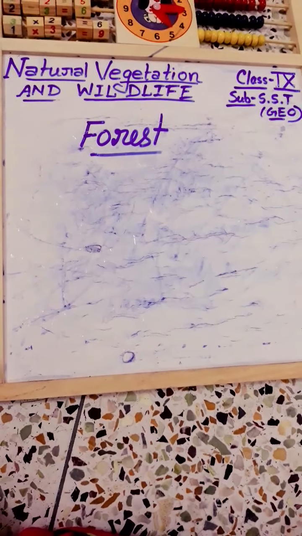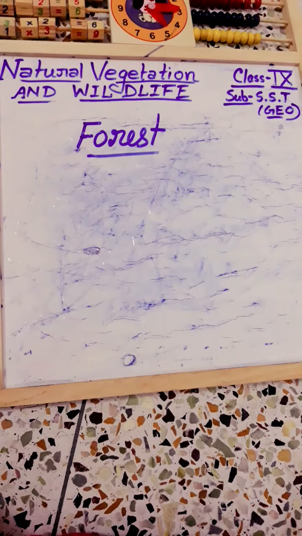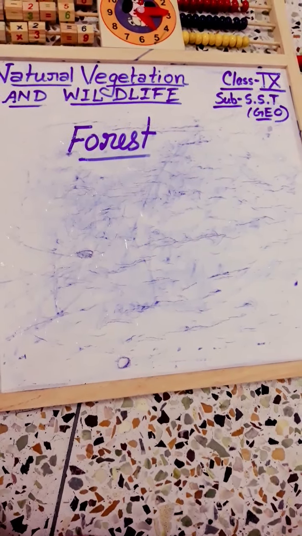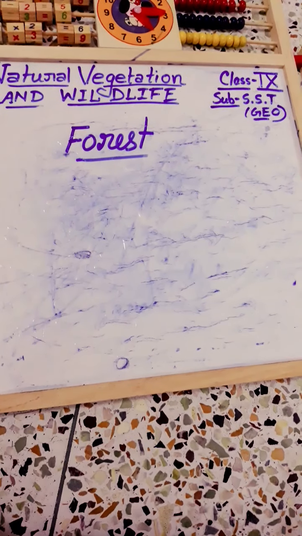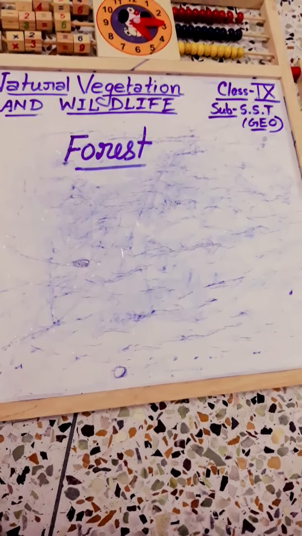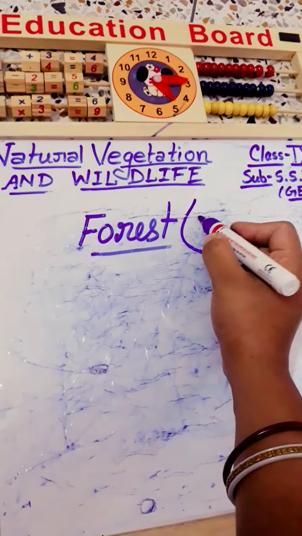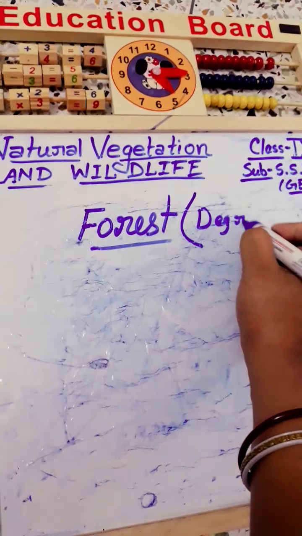So we have discussed that forest has a great importance in our daily life, but in return what are we giving to forest? Yes, we are also responsible for forest degradation.